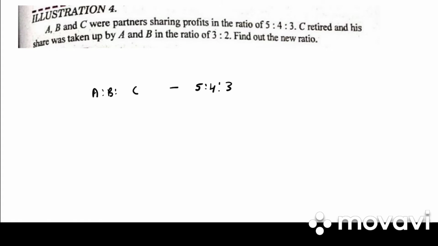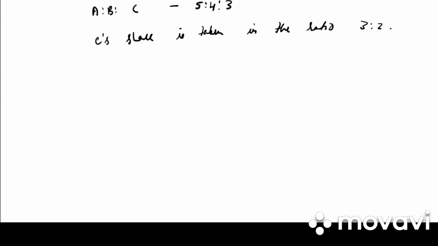Next, let's go on to illustration 4. A, B, C were partners sharing profit in the ratio 5:4:3. So they have given us old ratio 5:4:3. C retired and his share was taken up by A and B in the ratio 3:2. So C's share is taken in the ratio 3:2. Next line we'll write A's gain.